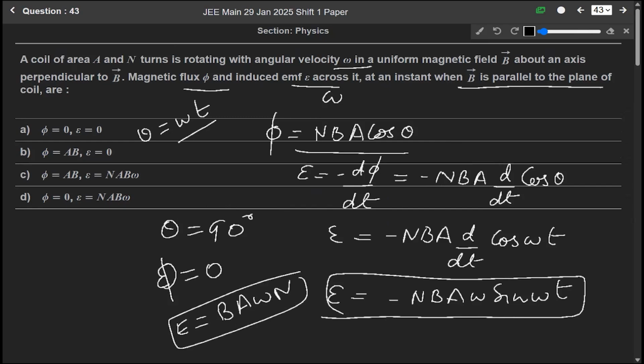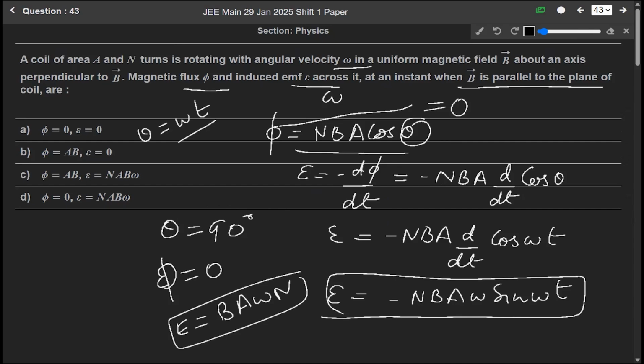Okay. Since it is parallel to the plane of the coil, theta will be 90 degrees, so cos 90 is 0 and the magnetic flux will be equal to 0. And sin 90 is 1, so the induced EMF will be equal to NBA omega.